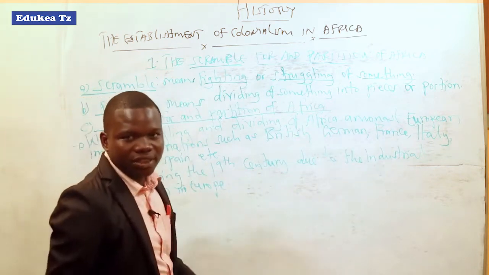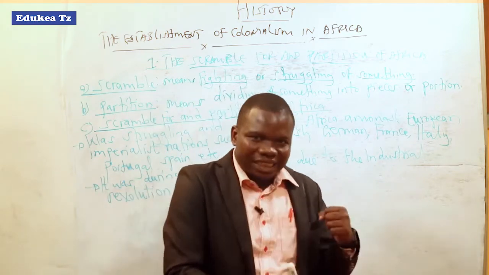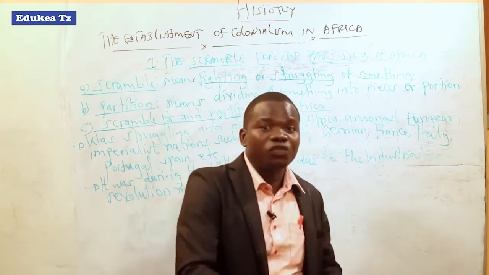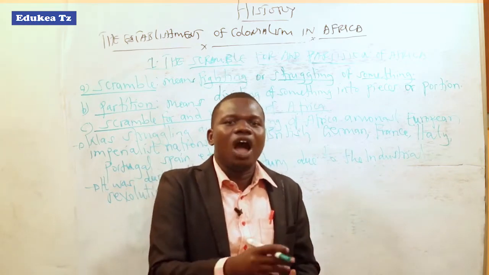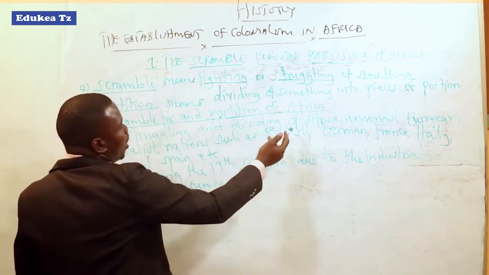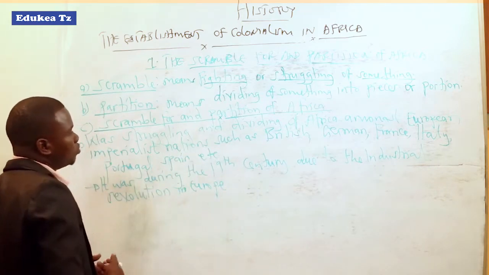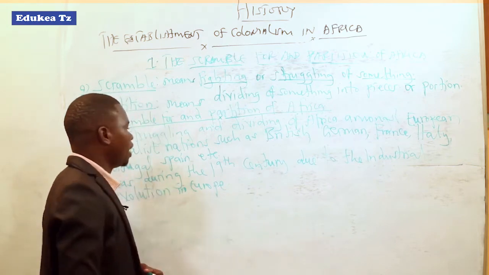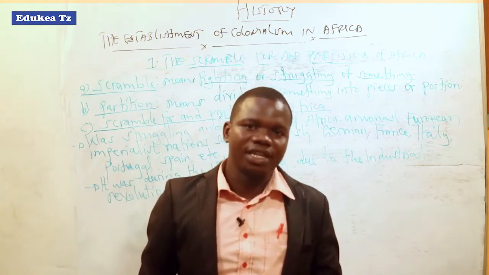It was a process whereby those European states or countries got into war to fight so that they could get those African nations or African colonies. It was among European imperialist nations such as Britain, Germany, France, Italy, Portugal, Spain, and others. So that is the meaning of scramble for and partition.